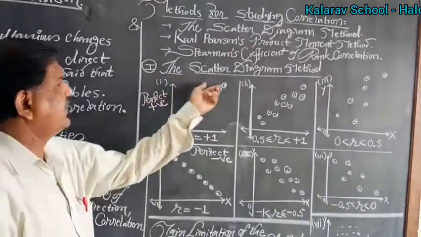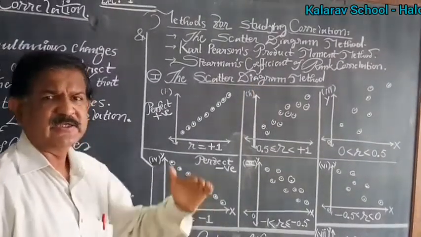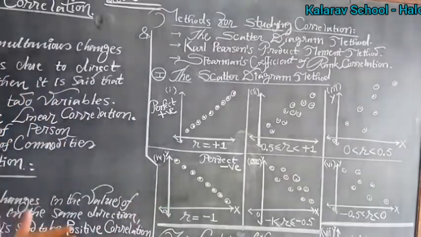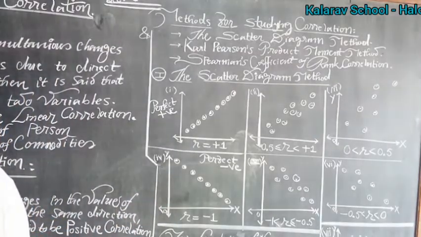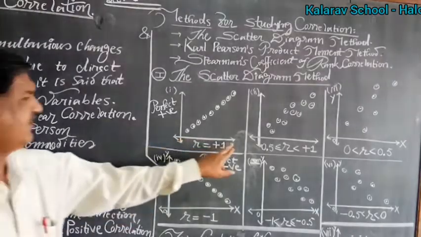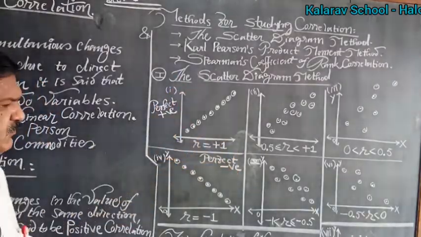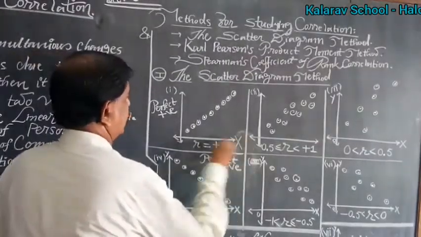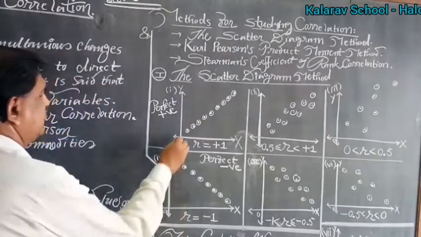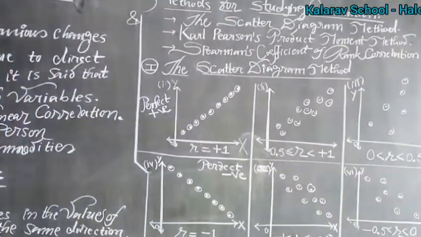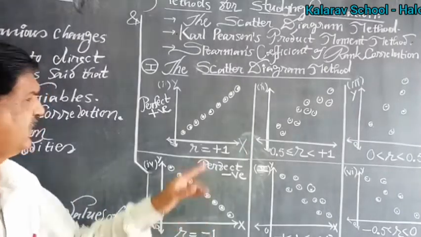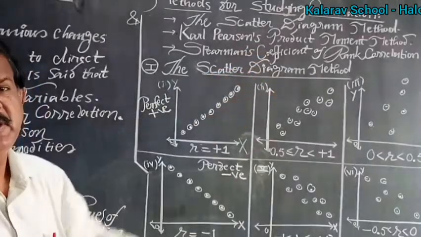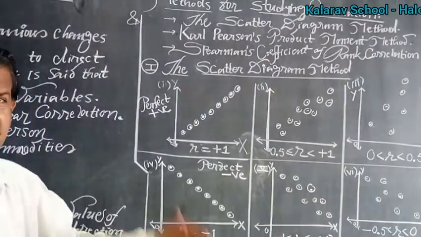Let us see the first, the scatter diagram method. It is a diagrammatic, graphical method. In linear correlation, generally we study two variables, taking one variable on the x-axis and the other variable on the y-axis. The horizontal line is the x-axis, the vertical line is the y-axis, and this is the origin. By plotting the points in the coordinate system, the resulting diagram is known as the dot diagram or the scatter diagram.